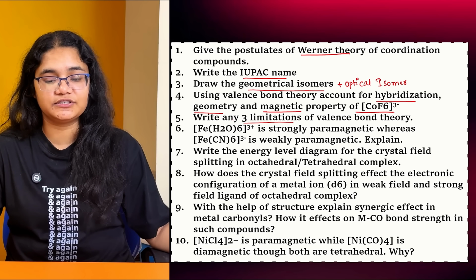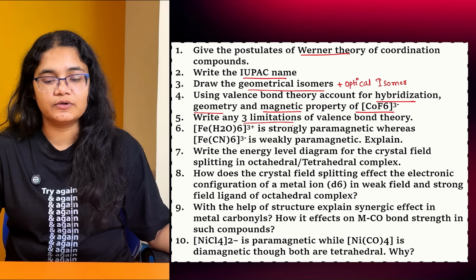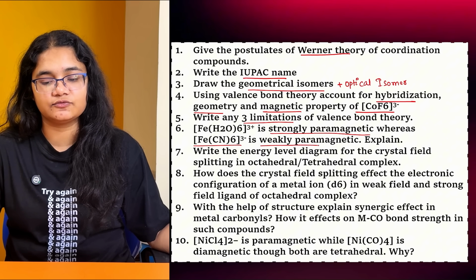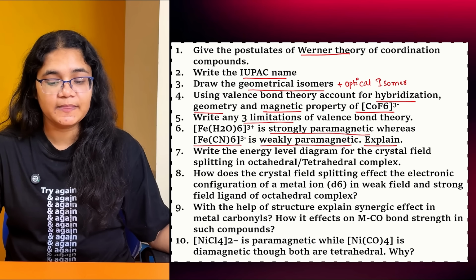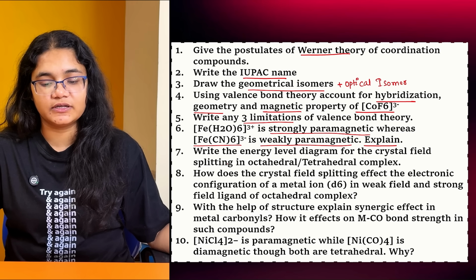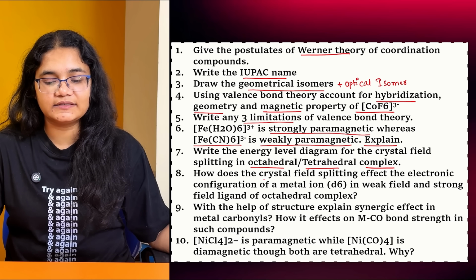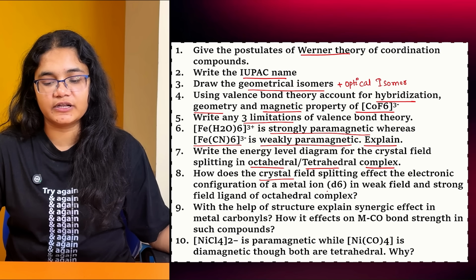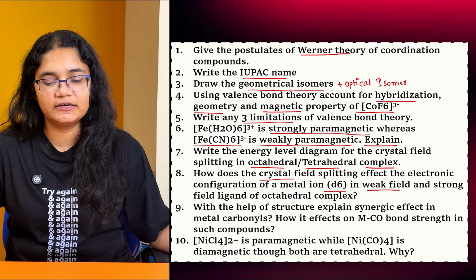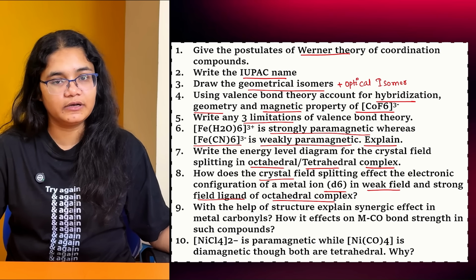Then certain reasoning questions are asked like Fe(H2O)6 3+ is strongly paramagnetic, whereas Fe(CN)6 3- is weakly paramagnetic. Explain. Similarly, write the energy level diagram for the crystal field splitting in tetrahedral and octahedral complexes. Next, what is the crystal field splitting configuration for d6 in weak field and strong field ligands of an octahedral complex?